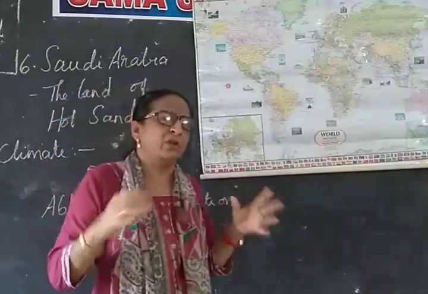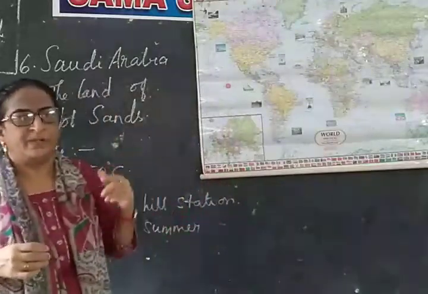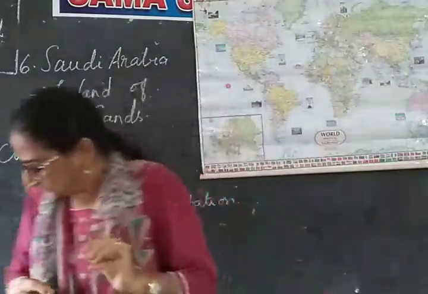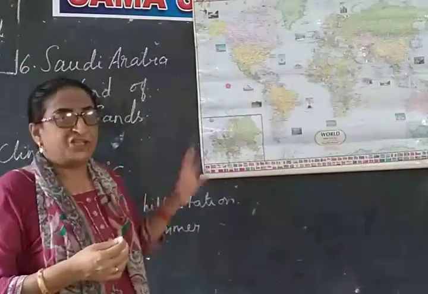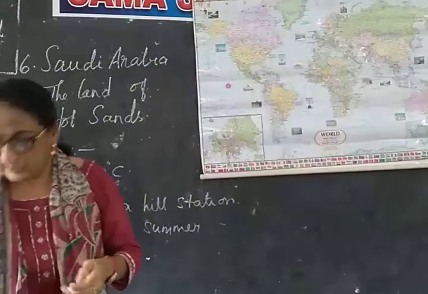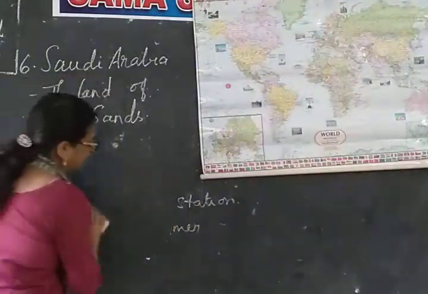The winters will be very cold. So you find a lot of variation of temperatures in day and night. Coastal areas are a bit mild here. Ava is a hill station which is cool in summer. This is about the climate of this country. Now let us learn about the vegetation of this country.